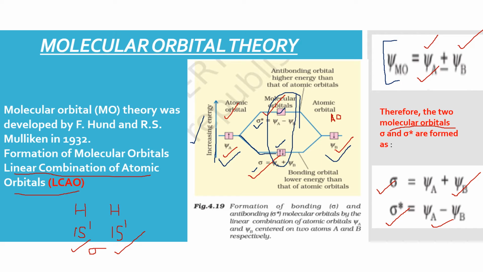And the level of anti-bonding should be higher than the atomic orbitals, because anti-bonding means the common space between the two atoms is more like a nodal plane. There are very few, almost no chances of finding the electron. So when I take that, it's not going to give stability to the molecule. And something which is having less stability should be having higher energy. So that's the idea.